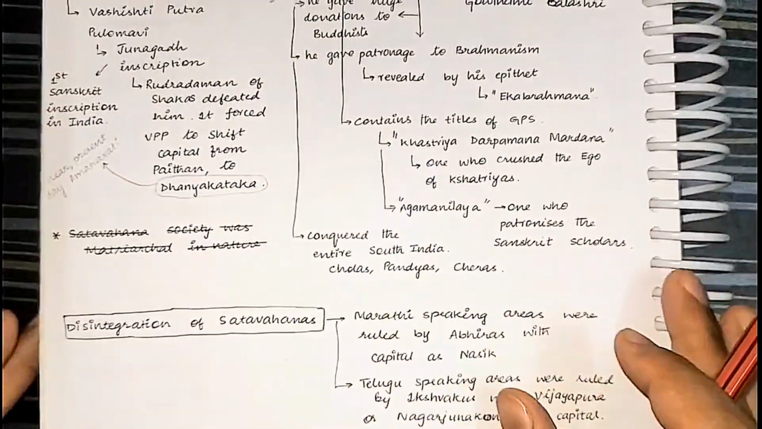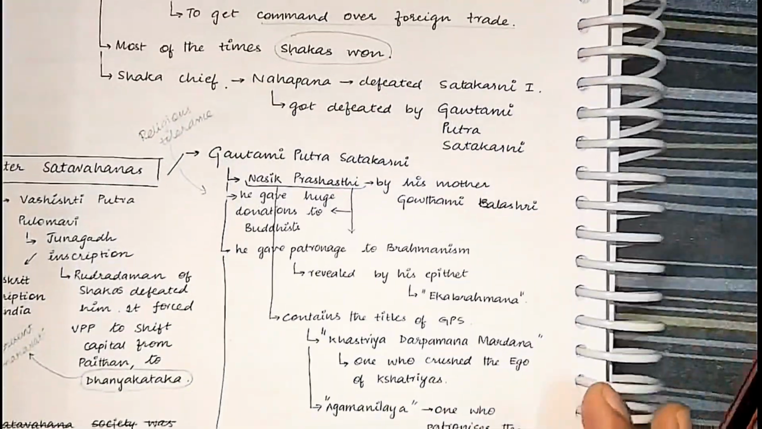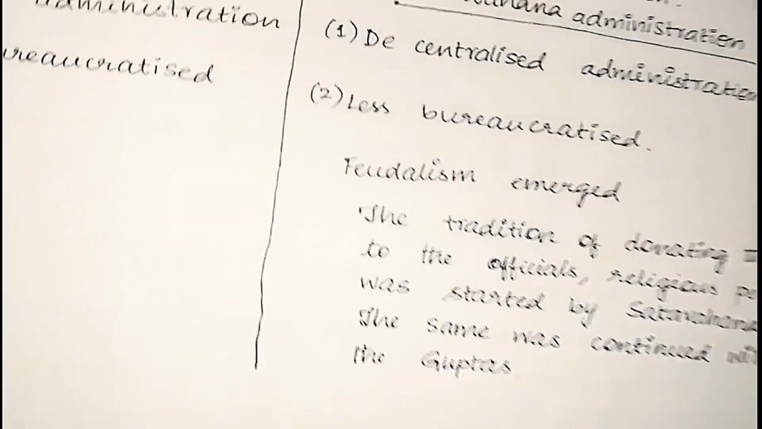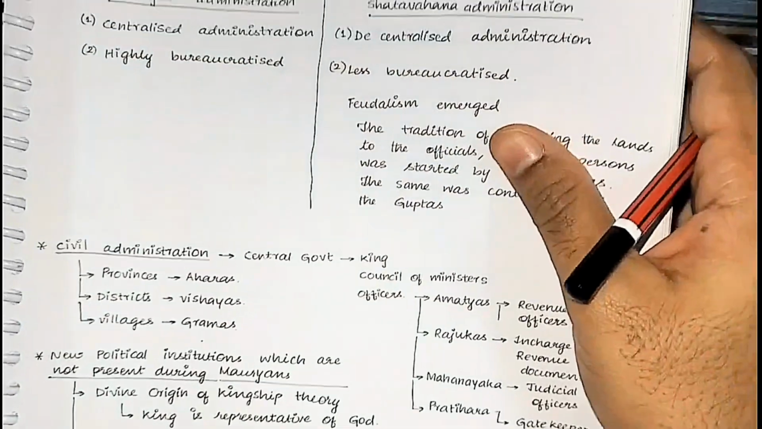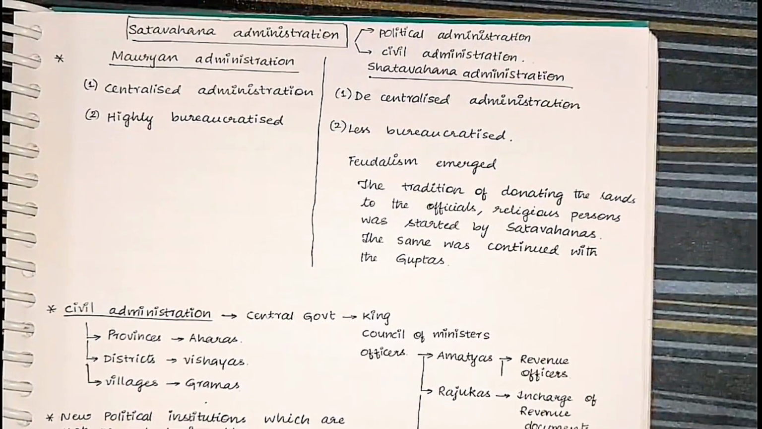So in the later Shatavahanas, you need to know only about Gautamiputra Shatakarni and the Nasik Prashasti. That's it. Just one or two facts. You can easily write the answer around that. Next, let's come to the Shatavahana administration.